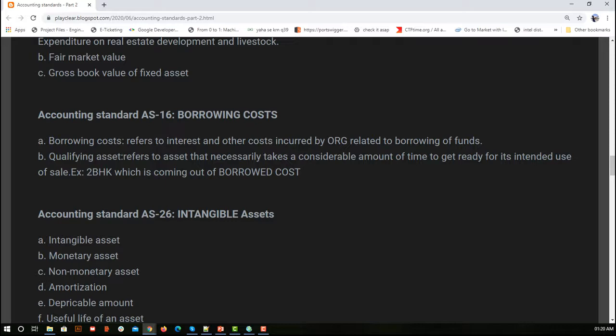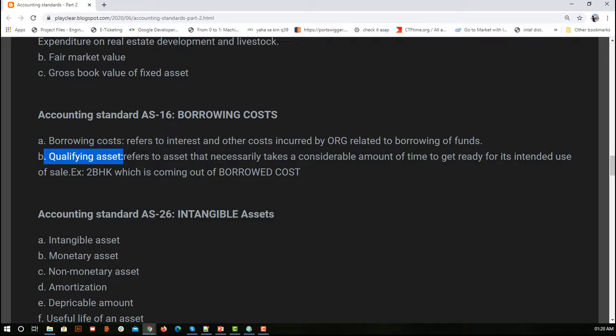Similarly, qualifying asset: if you remember, accounting standard 16 is all about borrowing cost. Now if you are talking about the asset, it again refers to something that we have borrowed. So let's read: it refers to the asset that necessarily takes a considerable amount of time to get ready for its intended use or sale.